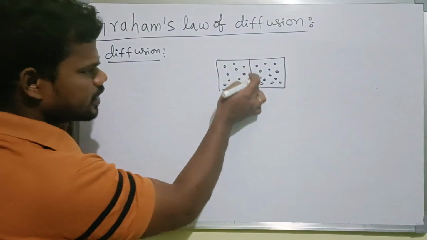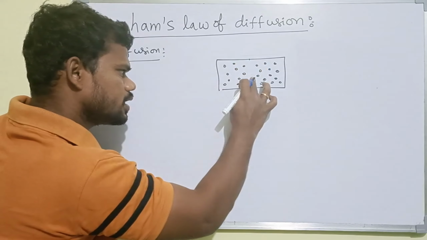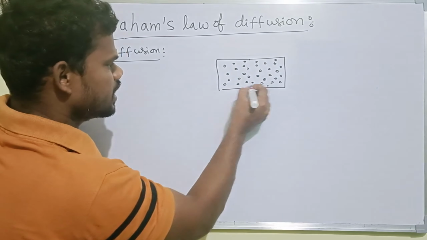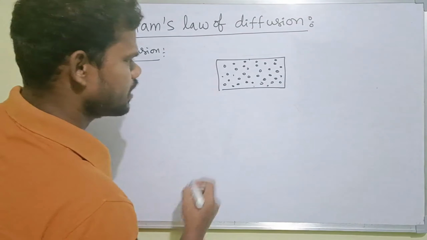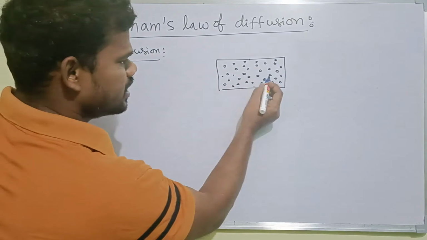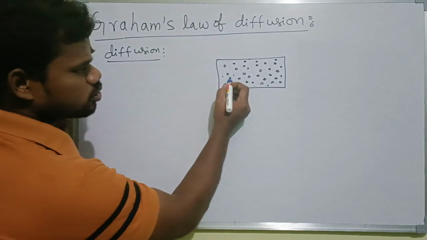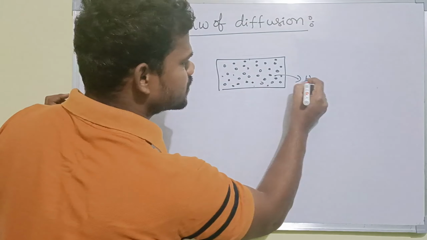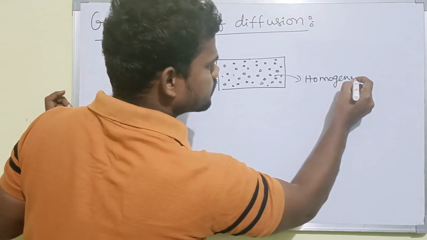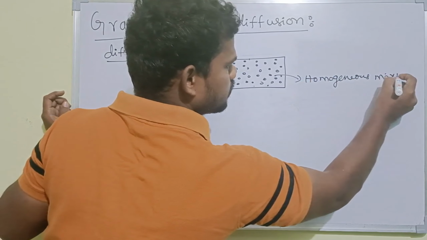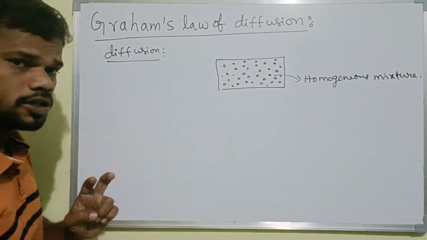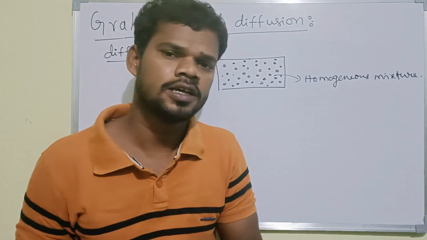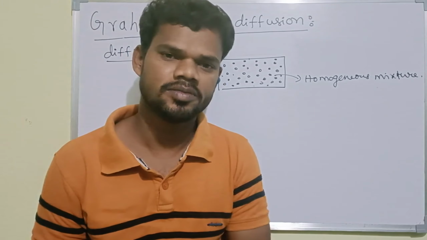When we remove the separator, these gas molecules mix with each other spontaneously to form a homogeneous mixture. So this spontaneous mixing of gaseous molecules to form a homogeneous mixture is nothing but diffusion.